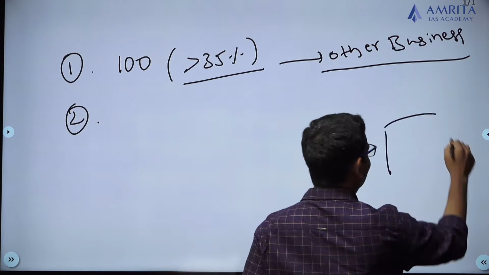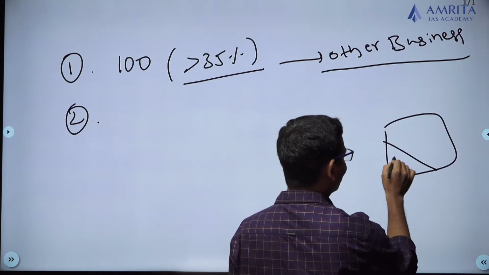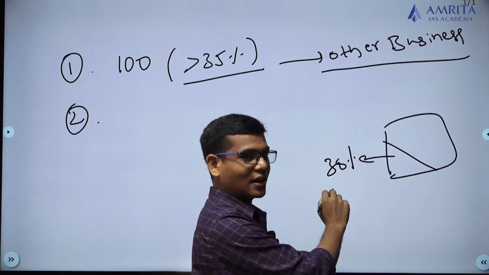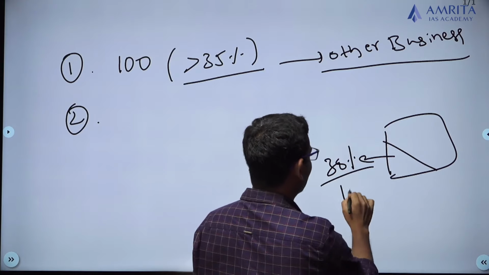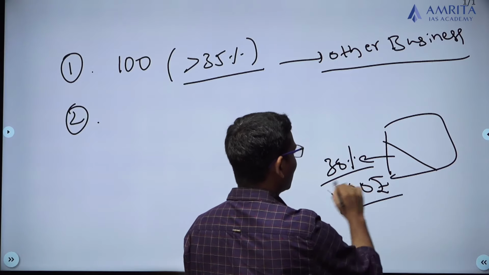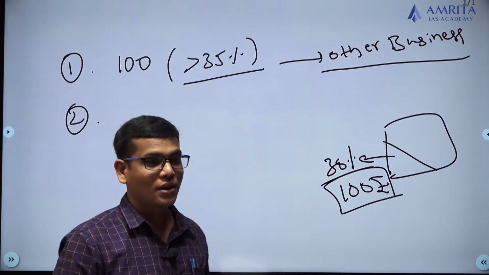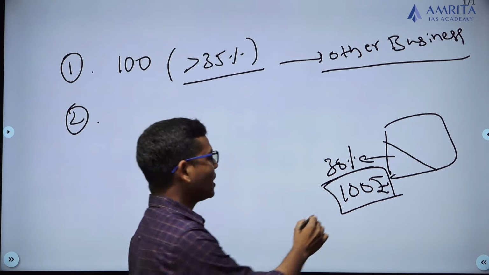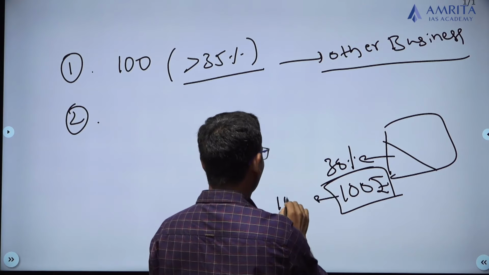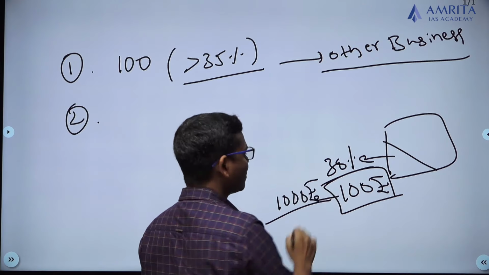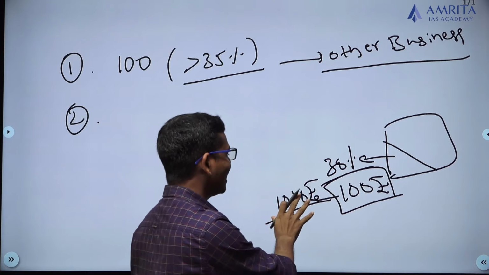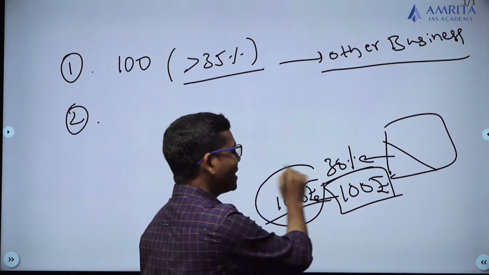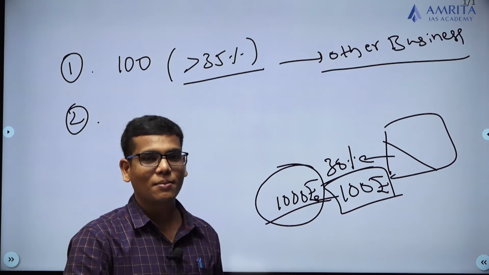So, suppose let us take a company in which I am one of the owners. Just assume I own 30% of the shares of the company. My share of the company, just assume, is 100 rupees. But now there is a boom, and because of this boom, this 100 has become 1000 rupees. How has 100 become 1000 rupees? Now I am trying to sell my shares at 1000 rupees. It is something wrong, because 1000 rupees may not sustain over a period of time.